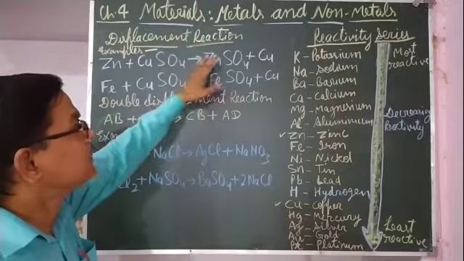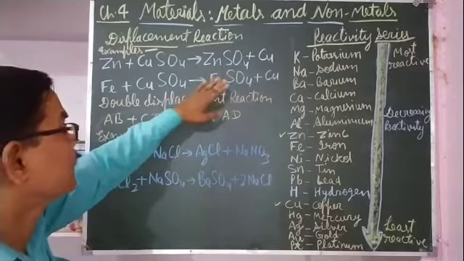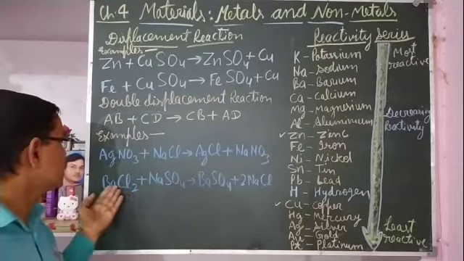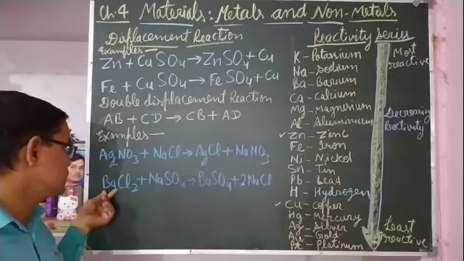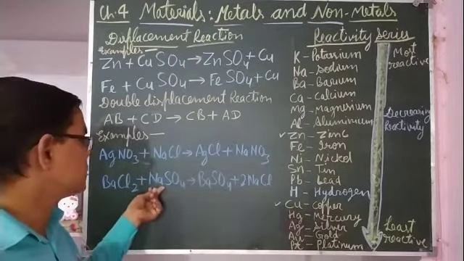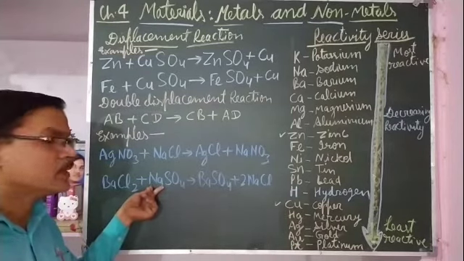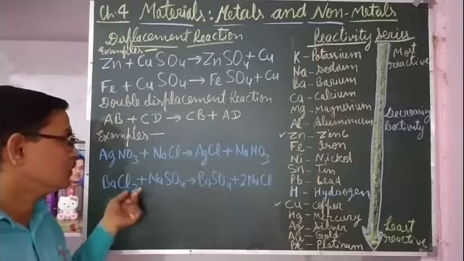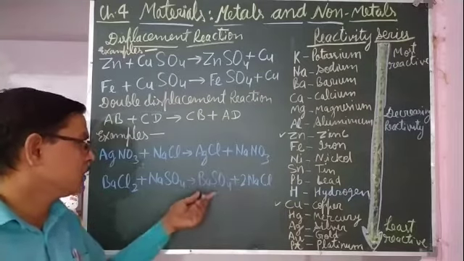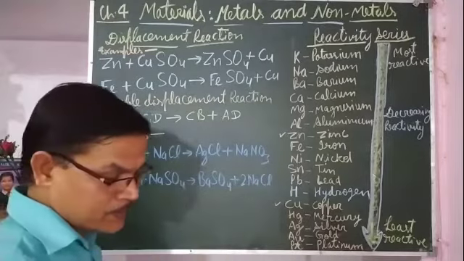But in a displacement reaction, whatever is displaced does not acquire the place of any other metal. In a double displacement reaction, they exchange the places of each other, means whatever is higher reactive displaces the lower reactive, and whatever is lower reactive takes the place of the metal. So when barium chloride reacts with sodium sulfate, barium sulfate and sodium chloride are formed. So this is a double displacement reaction.